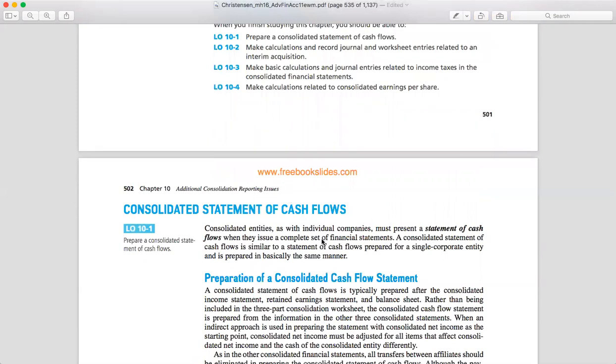Right, so as consolidated entities, the company has to present a statement of cash flow when they want to issue a complete set of financial statements, right? Actually, the consolidated statement of cash flow is a bit similar to the statement of cash flow prepared by a single company.